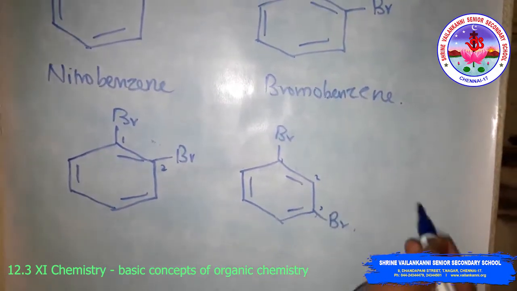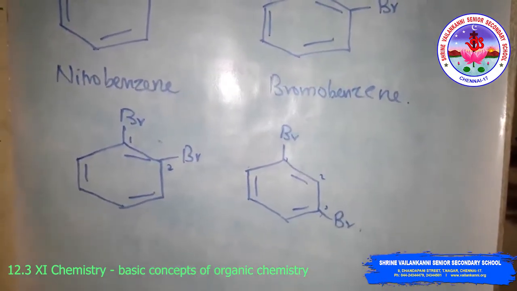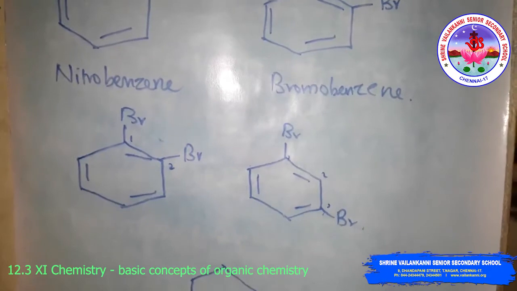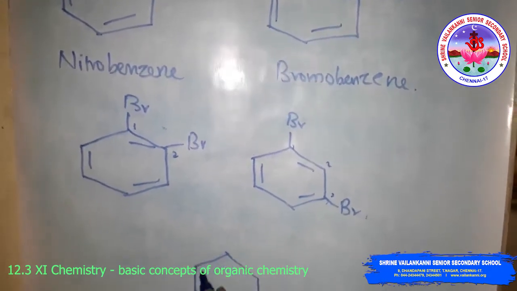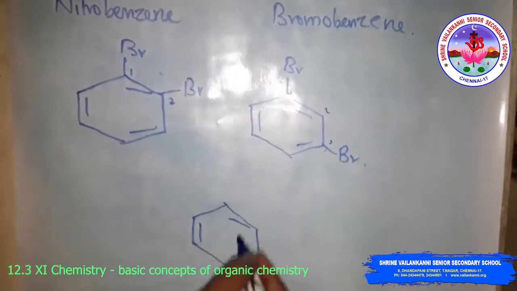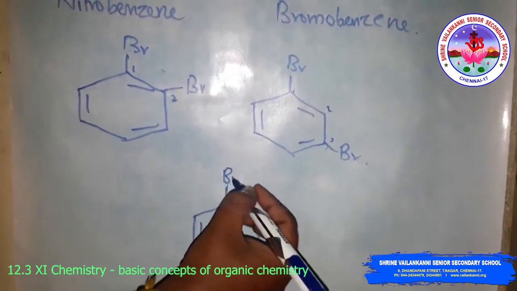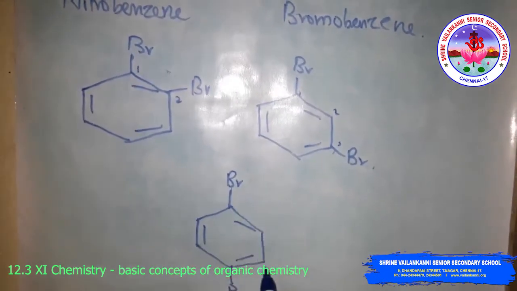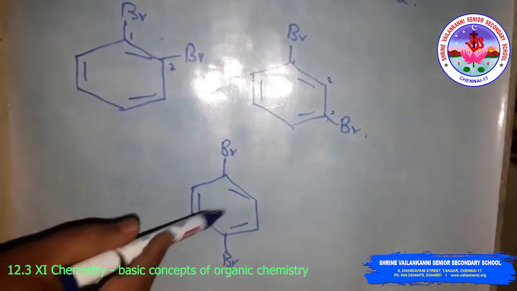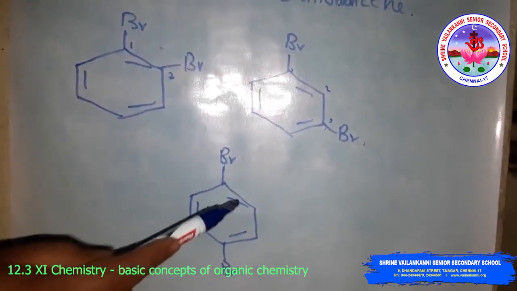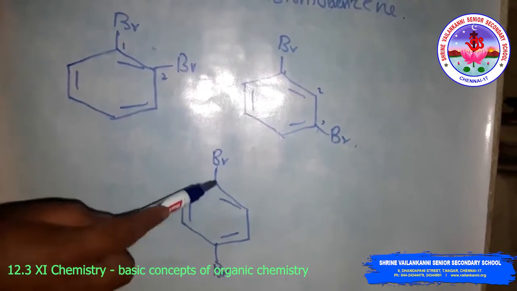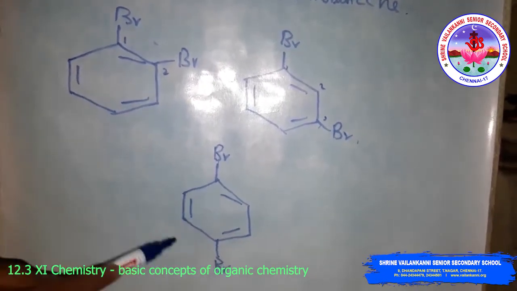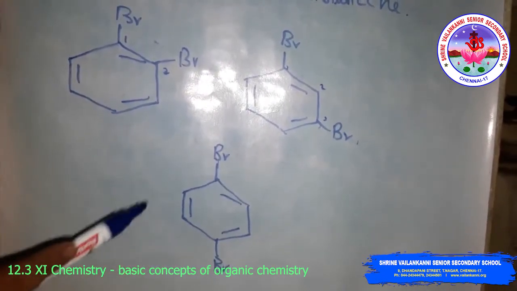And look at this: suppose a Br is in the opposite direction. This is 1, 2, 3, 4. You give the numbering in a clockwise direction, so it is 1,4-dibromobenzene. So this is the name.